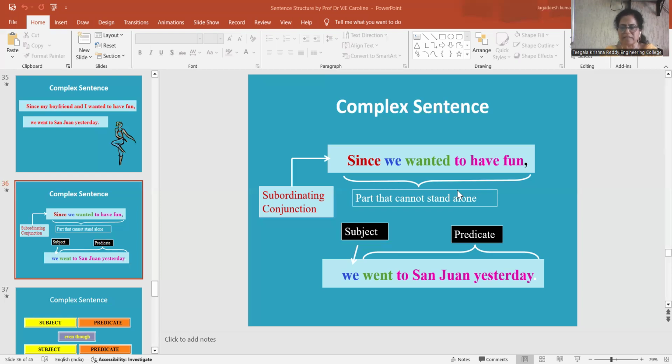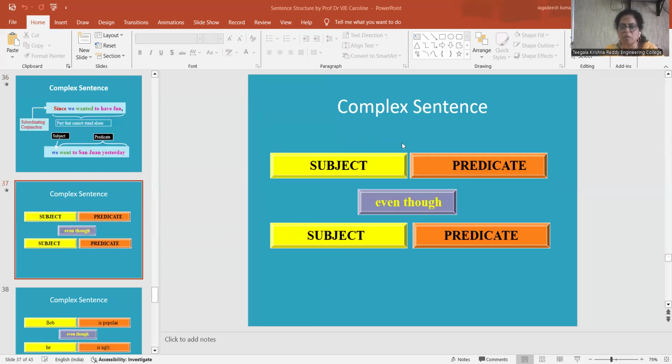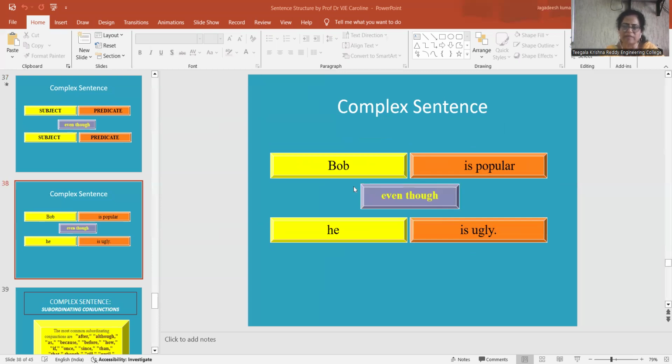It has to require some other part of the sentence which supports the next clause. So, we went to San John yesterday. This is conveying the message. This is called an independent clause. Complex sentences are mainly connected with subordinating conjunctions. Here, if you see the structure, it has a subject and predicate. They are connected with "even though", which is a subordinating conjunction, to another sentence with a subject and predicate. This is the structure of the complex sentence.